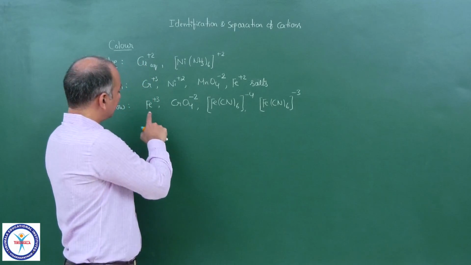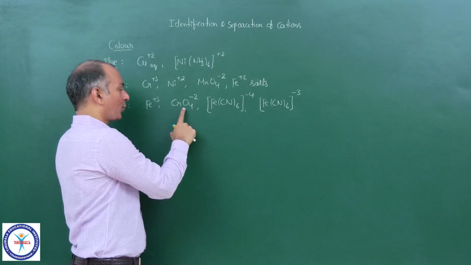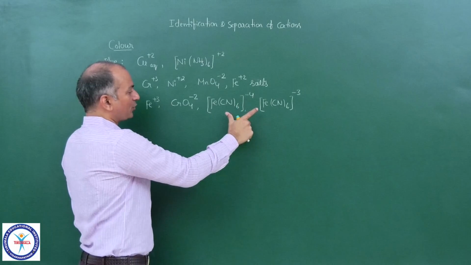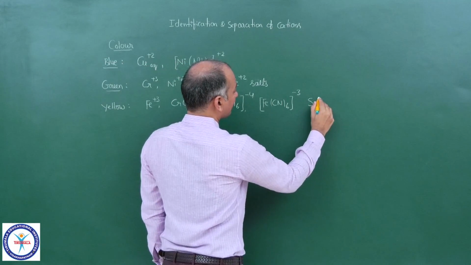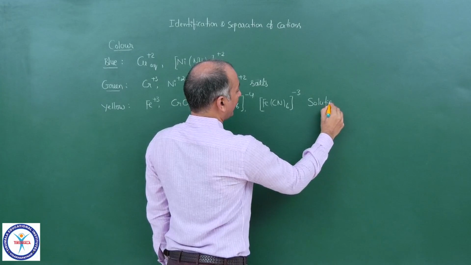So Fe3+ salts, chromate salts and these two complexes, the solutions of these ions, are yellow in color.